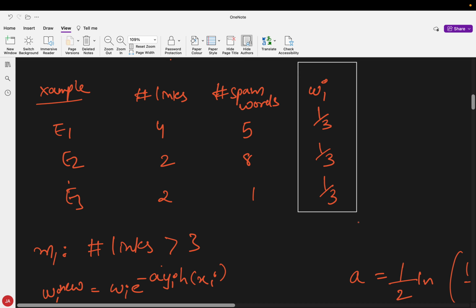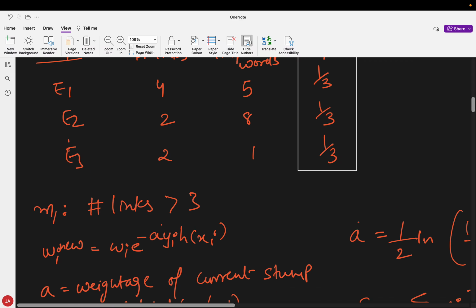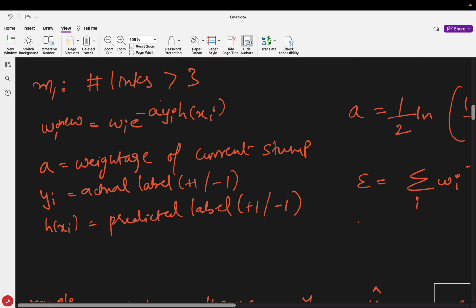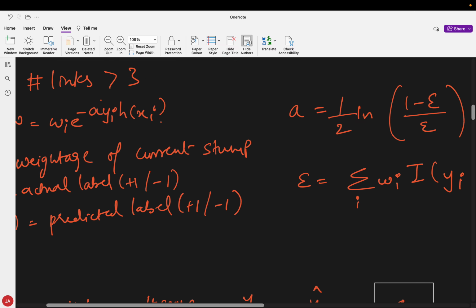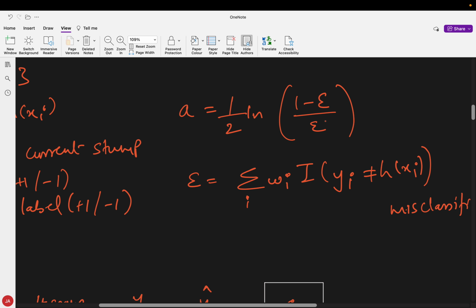For the correct predictions, I would get a lower weightage, and for the incorrect prediction, I would get a higher weightage. This is the formula to update the weights, where it uses an exponential function multiplied by some alpha and current prediction and previous prediction, where alpha is just a measure of error.